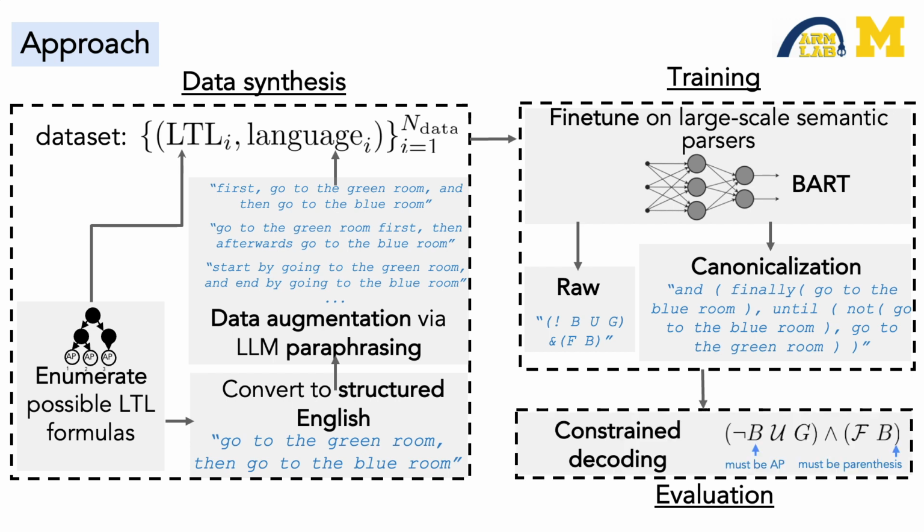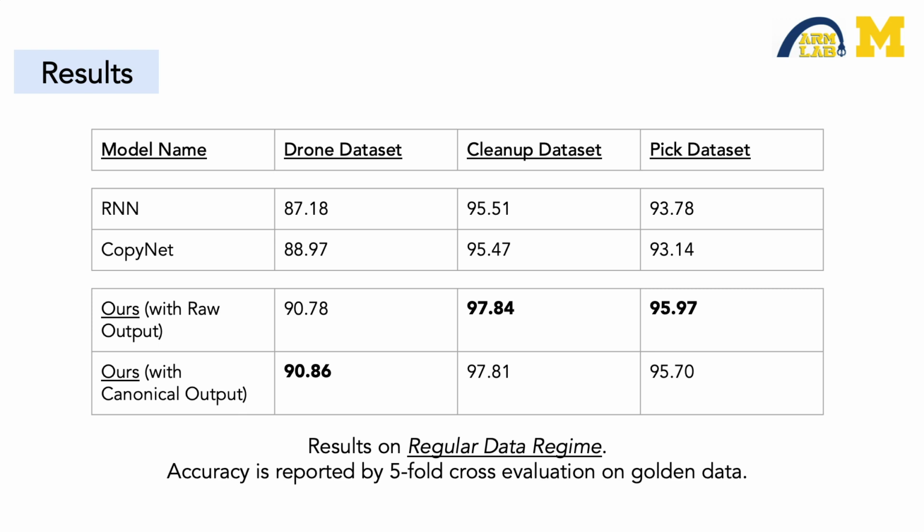Finally, at evaluation time, we improve translation performance by applying constrained decoding, which enforces that the model's output is syntactically consistent with LTL. We evaluate our translation accuracy on 3 natural language and LTL datasets from the literature and consider 2 data regimes. First, in the regular data regime, we train on these datasets, which consist of thousands of training data pairs. In this case, across all 3 datasets, the 2 variants of our method consistently outperform the baseline methods by around 2% on average.